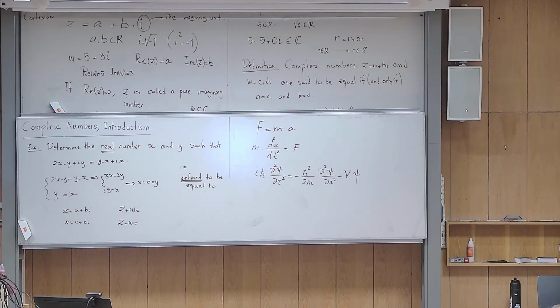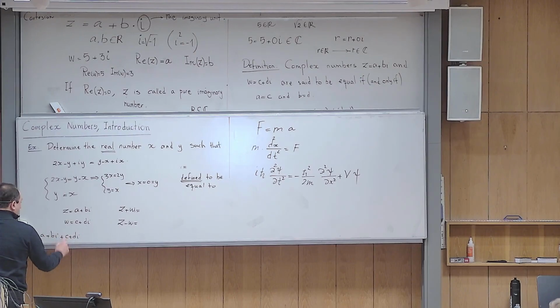But what is a good definition for z plus w? Yes, a plus bi as a whole plus c plus di. Which gives the result of what? Yes, you are right. a plus bi and then c plus di.